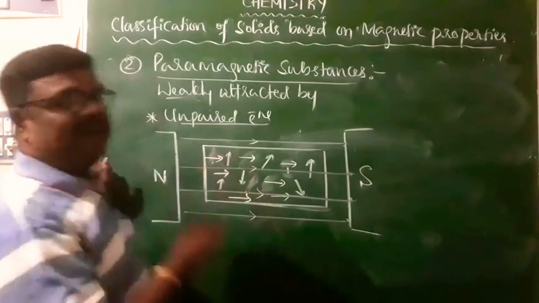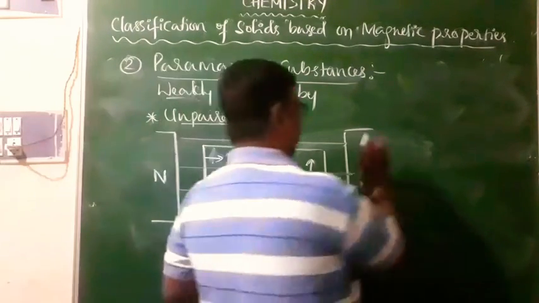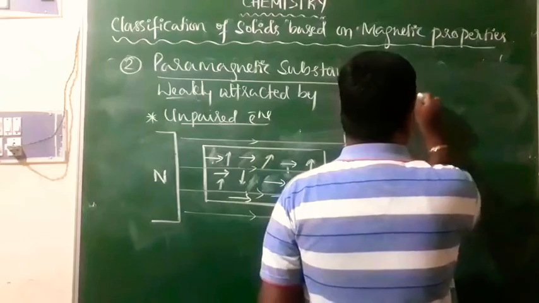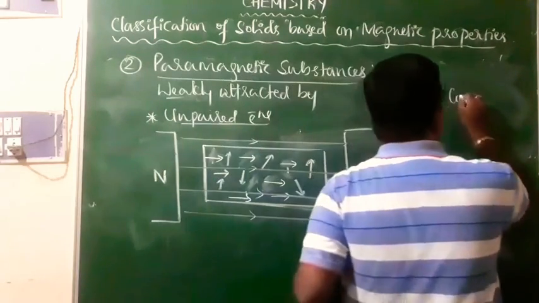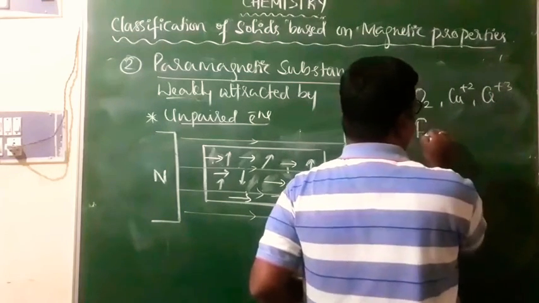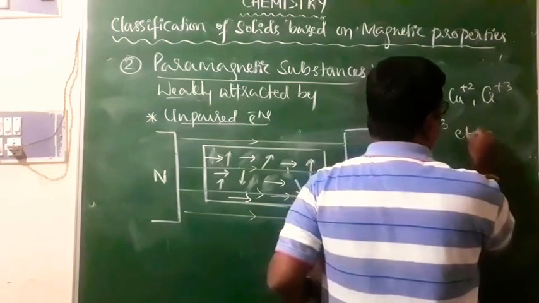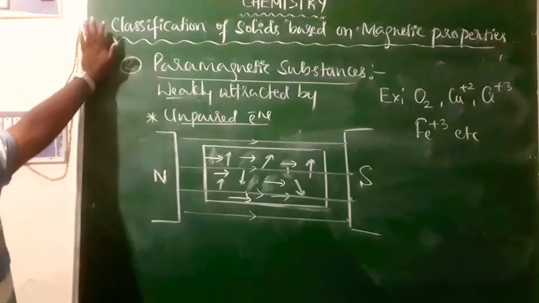Therefore they are weakly attracted by the magnetic field. Examples for paramagnetic substances are oxygen, O2, and of course Cu2+, Cr3+, Fe3+. These are all examples of paramagnetic substances because they are weakly attracted by the magnetic field.